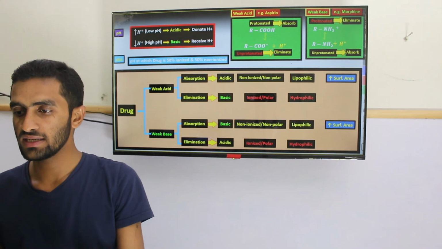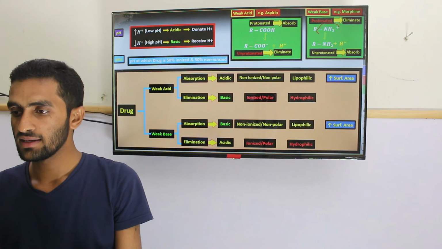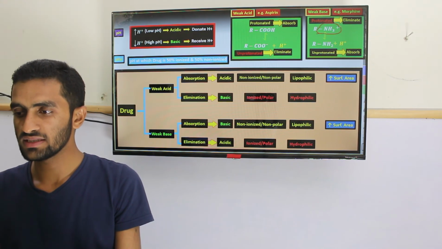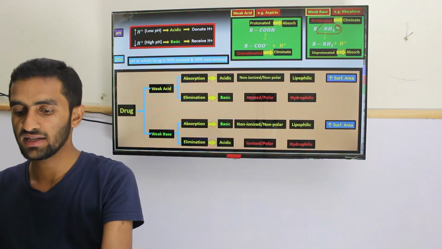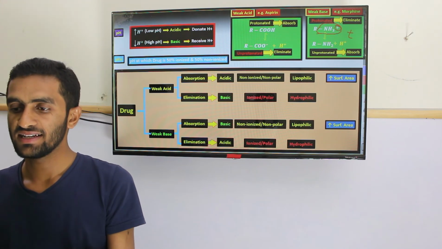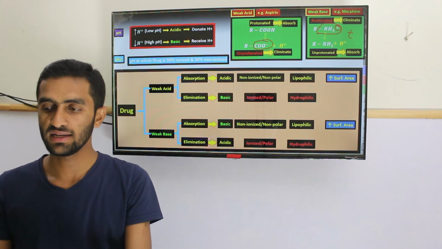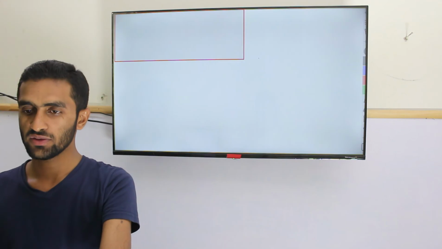Another thing, if you see here, protonated in the weak base, it's a cation. You can see the positive ion is here, the cation, and here is the anion. So it's for the elimination.